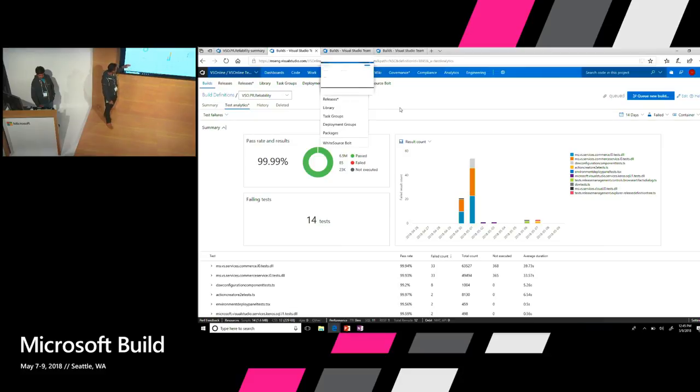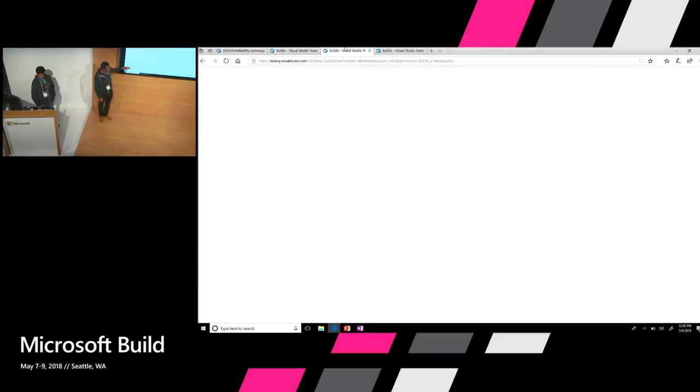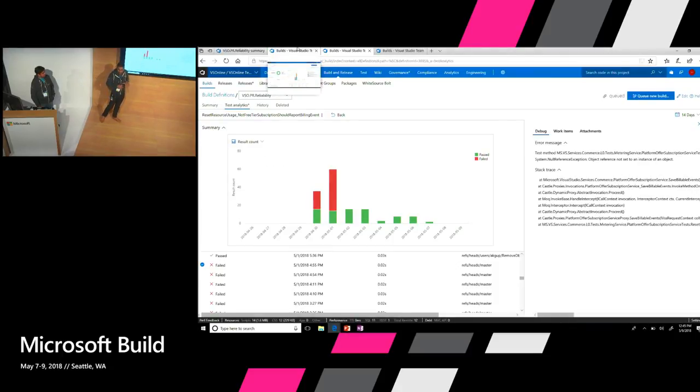More importantly, I can also get to individual tests. What you see here are the tests which have been failing more frequently, and I can get into one specific test, the one that has been failing the most. Then I can see all of the instances for that test for the last 14 days, right?